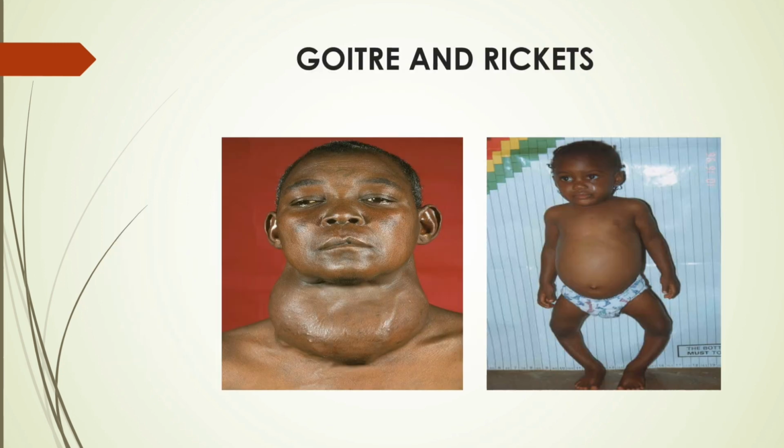Okay, here are the 2 pictures showing goiter and rickets. The picture on the left, having something swollen on your neck, is a disease we call goiter. And the picture on the right side, having bent legs. That's not how rickets only looks. Sometimes the legs could bend inside, outside, they can bend in any shape. So those are 2 perfect pictures showing goiter and rickets.